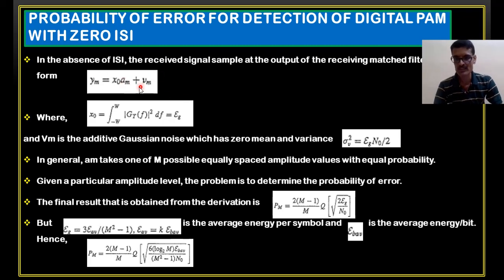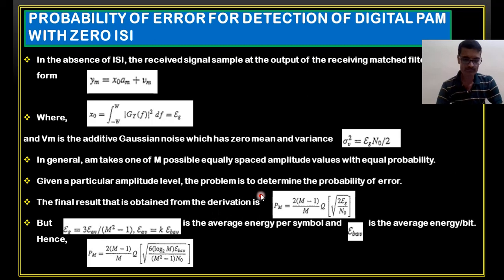Ym is a transmitted symbol without ISI. This is the symbol at the mth interval of time with the additional noise, right? And x0 is given by this epsilon g, where the noise variance is given by N0 by 2.